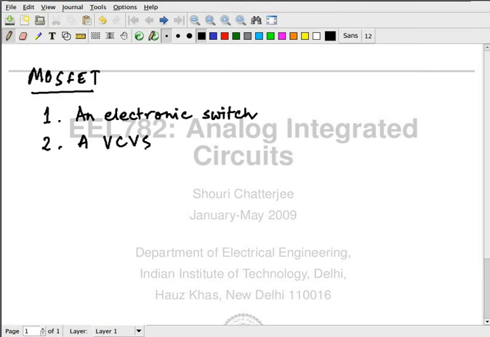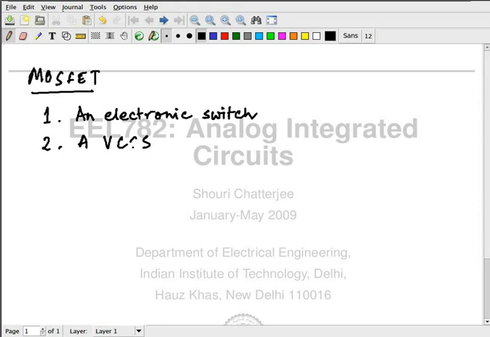The second thing is action as a voltage controlled current source. Now, when I say voltage controlled current source, it's not a linear voltage controlled current source. Like the ones we talked about earlier, when we talked about circuit theory, a linear voltage controlled voltage source, voltage controlled current source. This need not be linear. It's some voltage control and it's some current source.